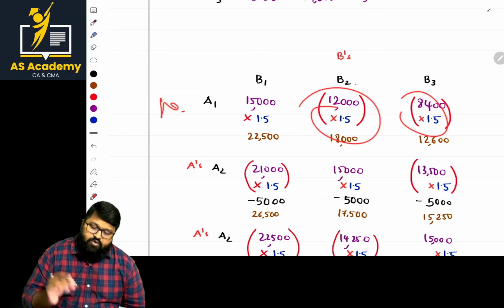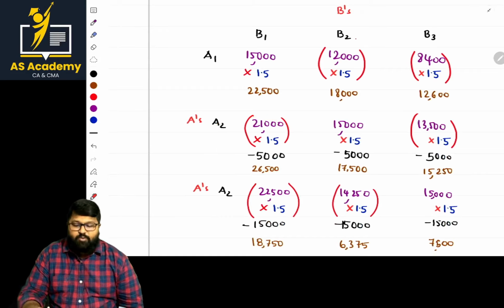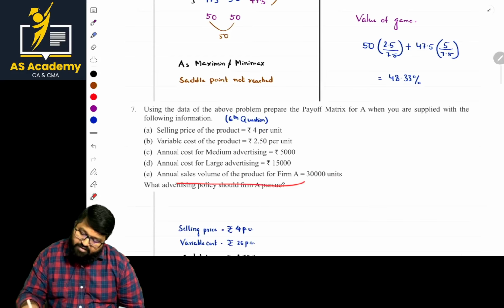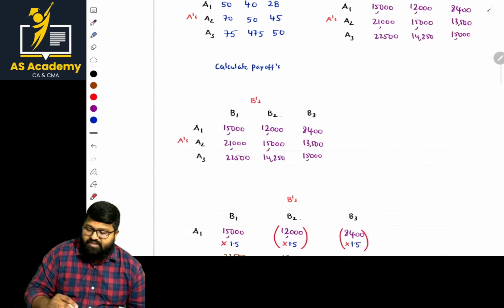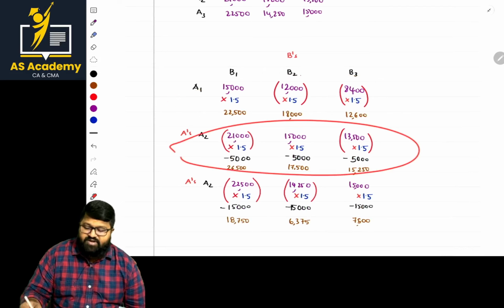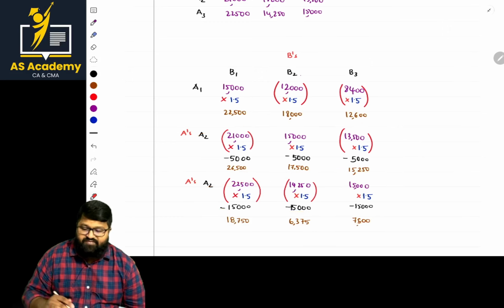So these are the values we got here. And what about this, sir? There is some sort of advertisement done there from A's point of view. So what is the asked question, ma? He's asking regarding a form of A. What is the point here? Sir, in the case of A's point of view, there is no advertisement here. But in this case, there is advertisement. In this case also, there is advertisement. This cost 15,000 deducted. And finally, we get the values.